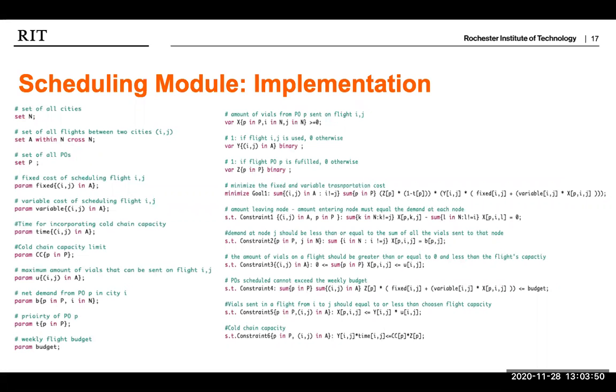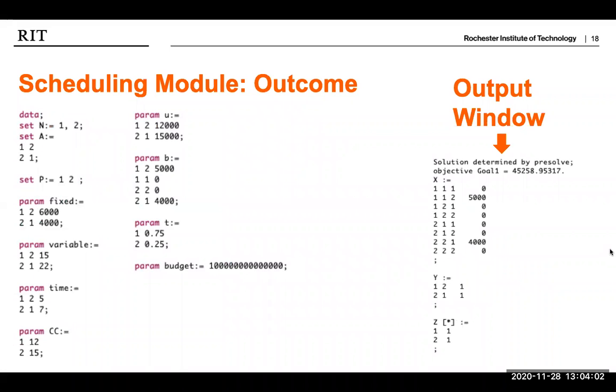The mathematical model was then translated into a .mod AMPL file as seen here. This model is called along with a dummy dataset using a .run file. The functionality of this module was tested by creating a dummy dataset and running the code in AMPL. We tested this module with several different datasets wherein it was possible for all, some, or none of the POs to be determined based on the available flights. Pictured here is the scenario where all POs can be delivered since the weekly budget is extremely large and therefore non limiting.